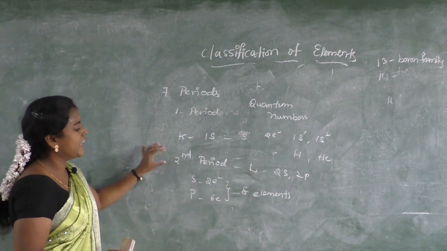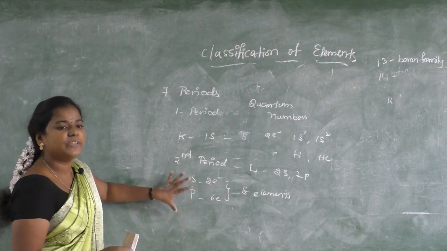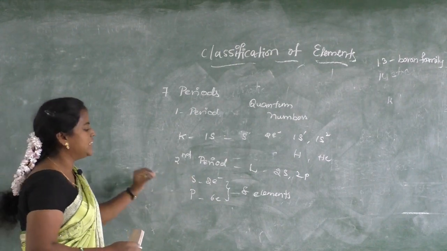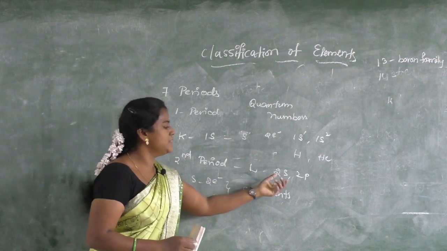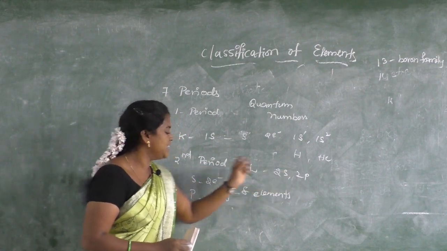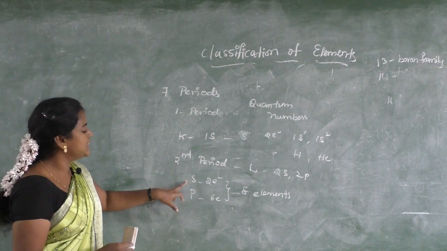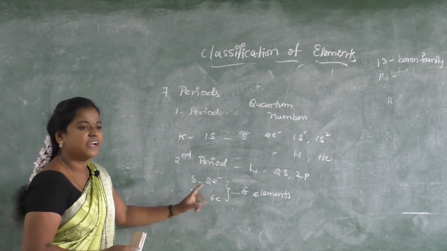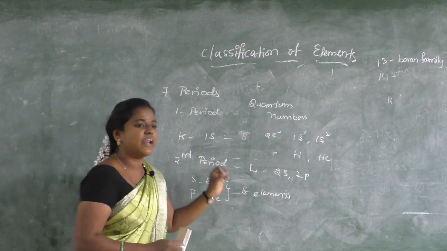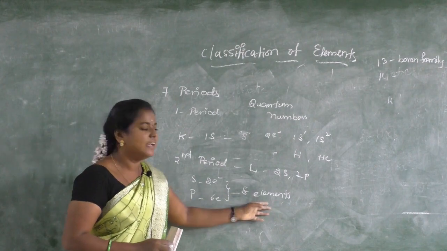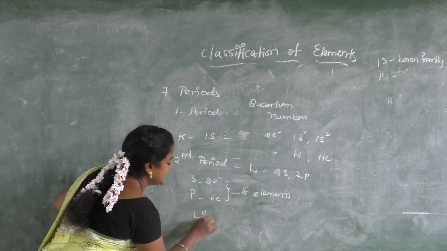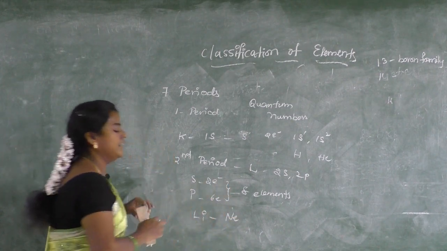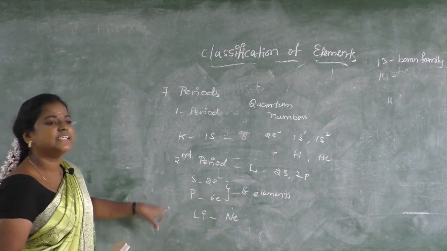So in the second period, what is the manner in which the elements are fixed? We know that the second period means the L shell. L shell means 2s and 2p are the subshells. S can accommodate 2 electrons, P can accommodate 6 electrons. Overall we can have 8 electrons, which means 8 elements will be there. Those elements are from lithium to neon. So the second period has 8 elements.